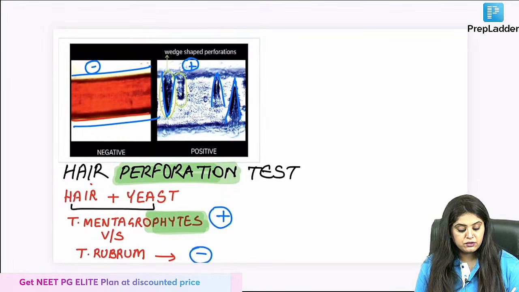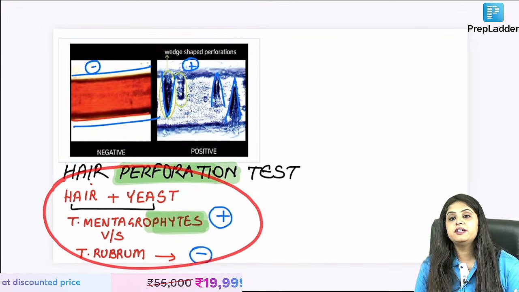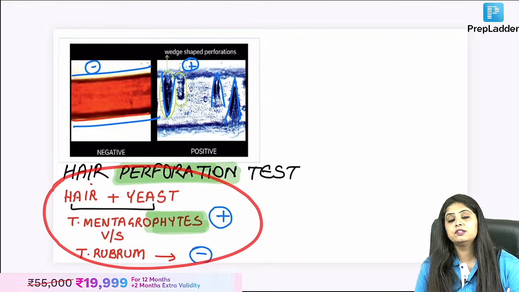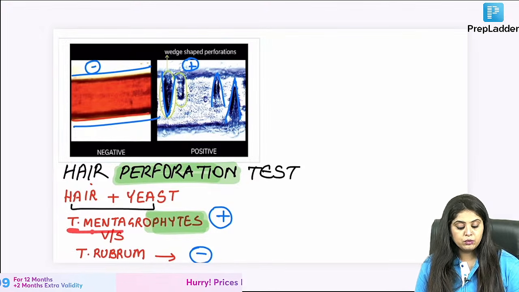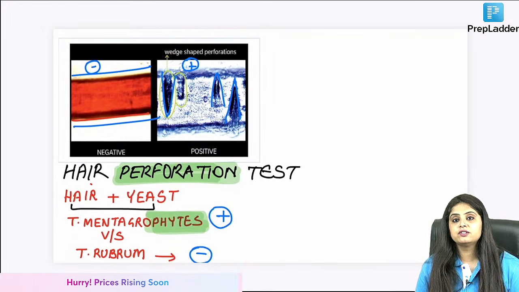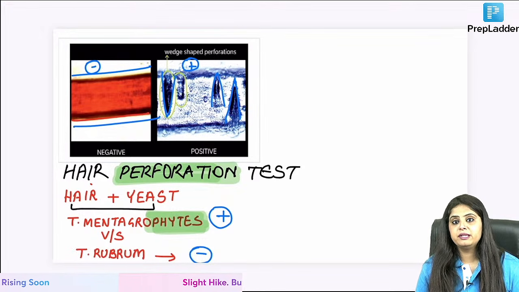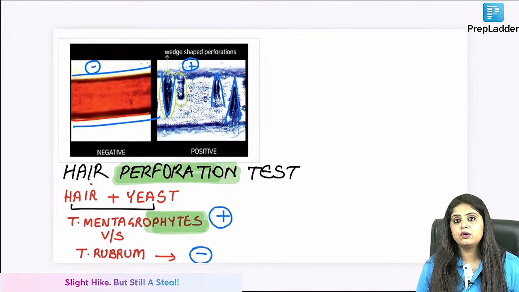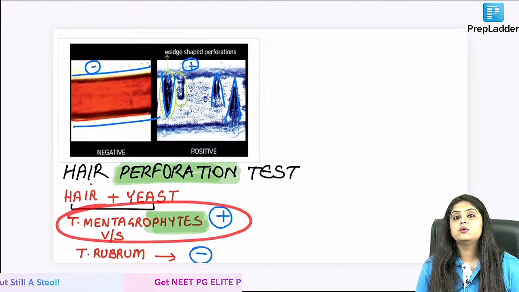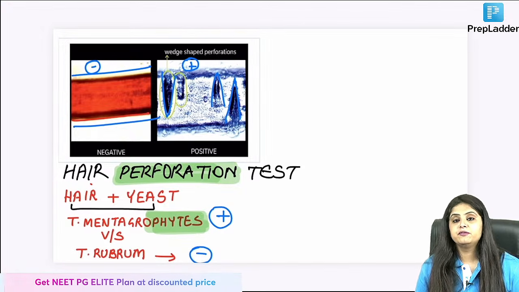What is the significance, Dr. Amit? Basically in dermatology we are dealing with a lot of infections which cause clinically the same thing. So both of these can clinically cause hair infections, but now we want to know the difference between them. So which exact organism is causing it? The exact organism, if you want to know, is found when you do the hair perforation test.